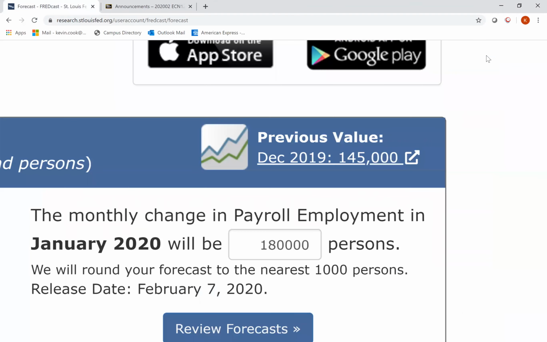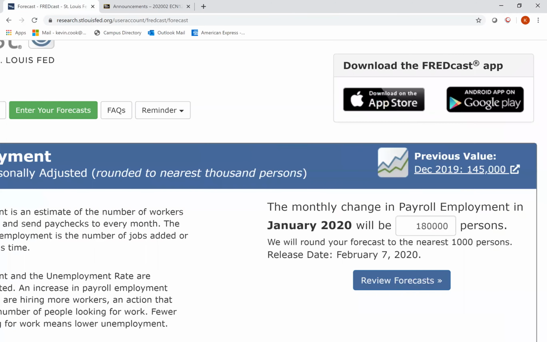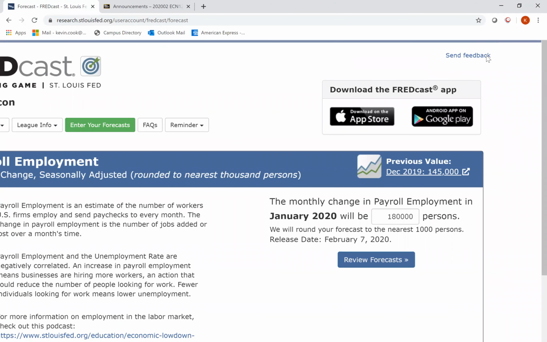So our first month, again, the only thing you have to do is just make forecasts. I don't have any assignment or anything to go with it. Just make the forecast, you're good to go. In February, March, and April, we won't have May because we end early May. But for February, March, April, I'll probably have a little worksheet in our LMS that asks a couple of questions about what your number was, where it came from, and how you think about it.